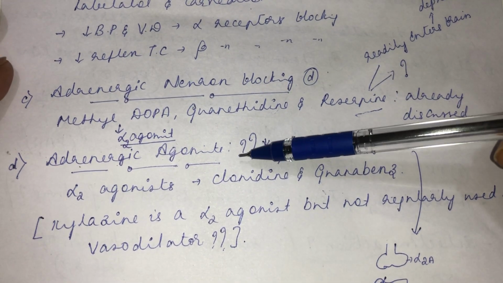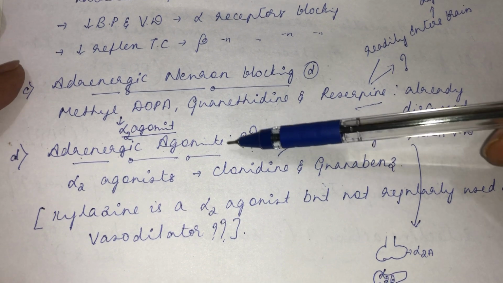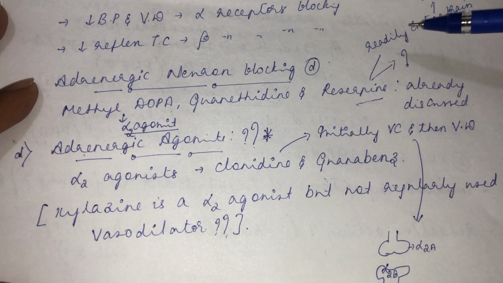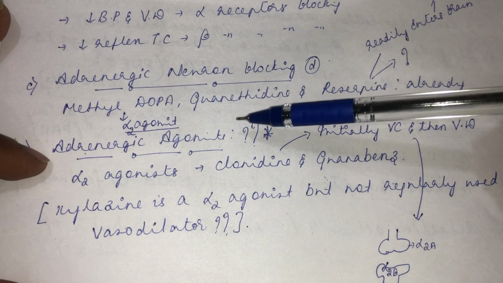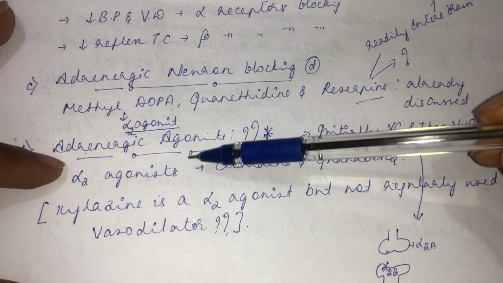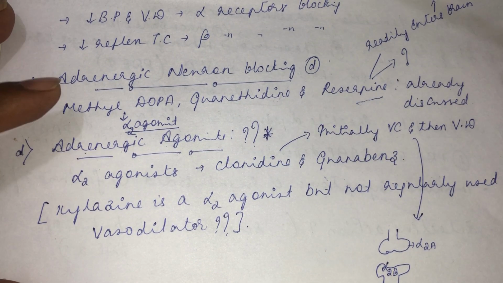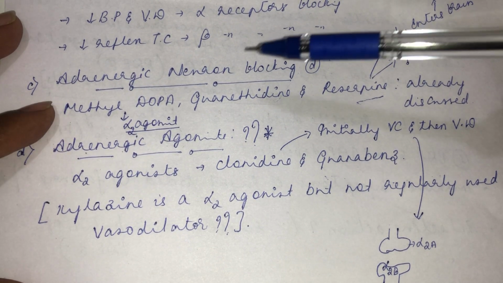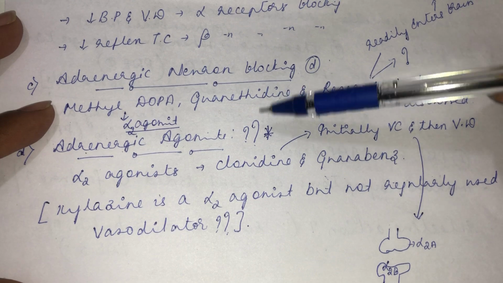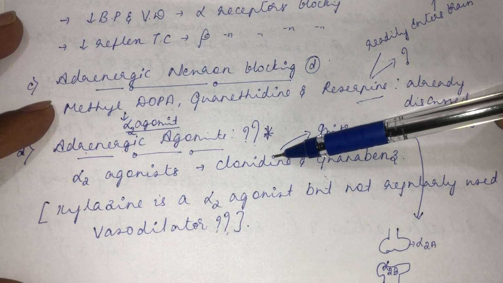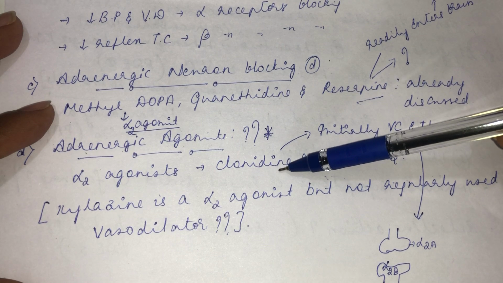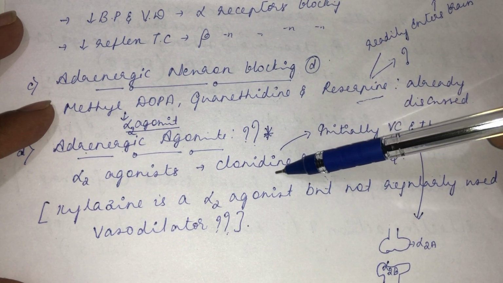Then the fourth group of drugs under drugs acting on the adrenergic system is the adrenergic agonists. See, under adrenergic agonists, the agonist used as a vasodilator is the alpha 2 agonist, not the alpha 1 agonist. If you use an alpha 1 agonist, it will lead to vasoconstriction. So the alpha 2 agonists commonly used are clonidine and guanabenz, and the prototype drug is clonidine.